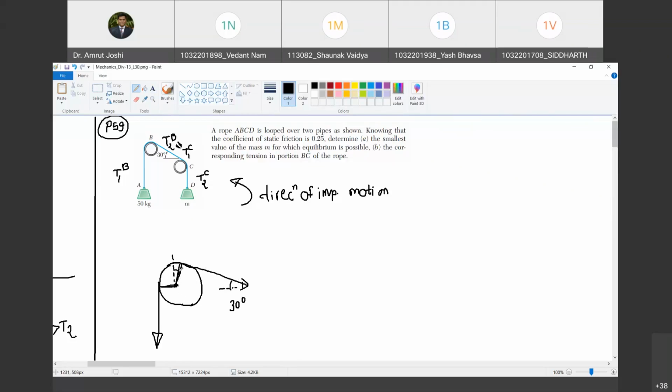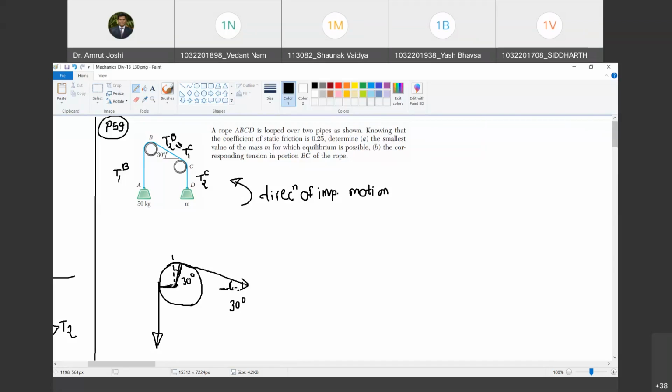This angle has to be 30 degrees. Why? Because the angle between the lines is the same as the angle between the perpendiculars. Look, this rope is along the tangent at B. It makes an angle of 30 degrees with the horizontal. This radius vector is horizontal, and it is perpendicular to this line.